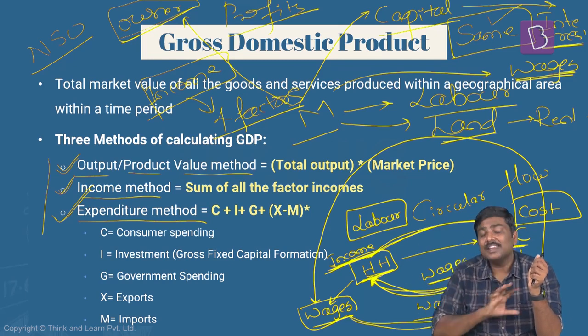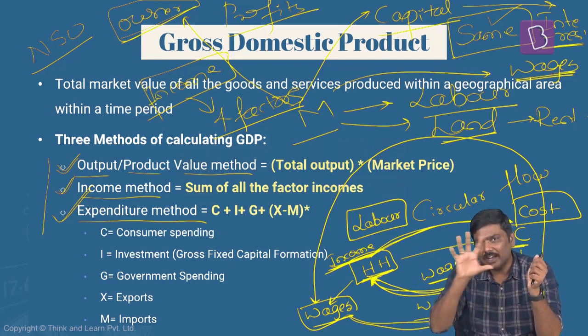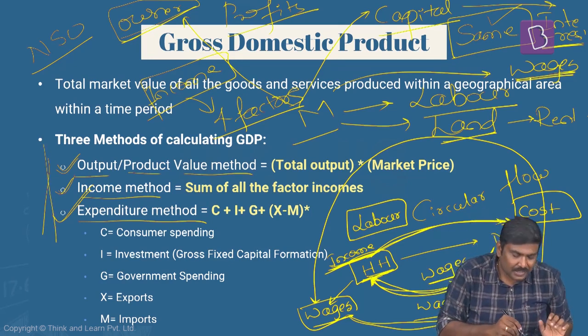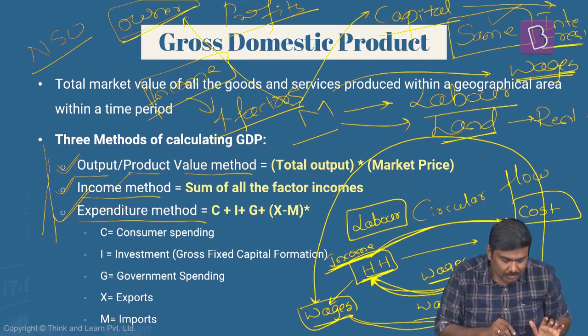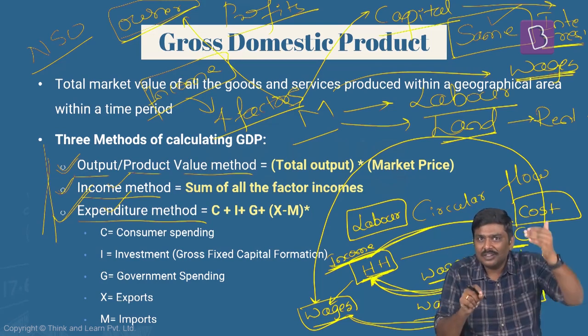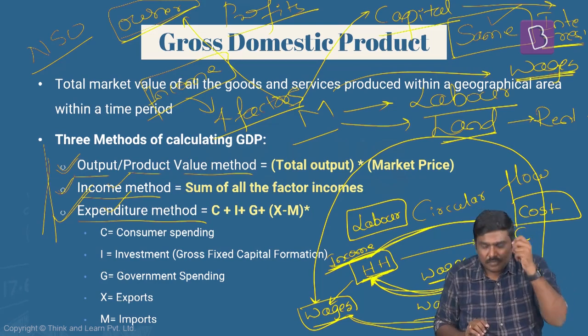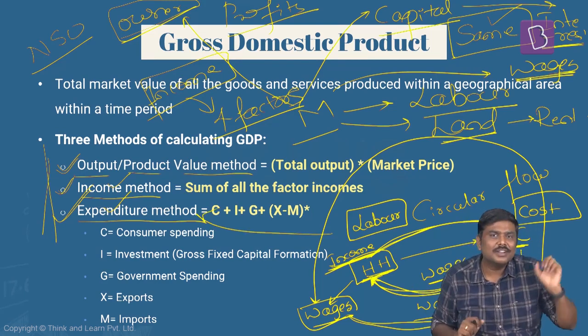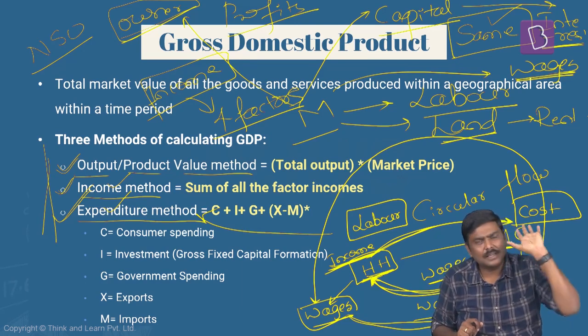And generally there is a circular flow which happens in the economy. That is the precise reason why I said whether you calculate GDP through the output method, income method, or expenditure method, the income or the value that is generated under the three heads should remain the same. Now, some of you will basically say how you are connecting this with this, how you are connecting circular flow with the three methods. Let me give a very simple example for this also.